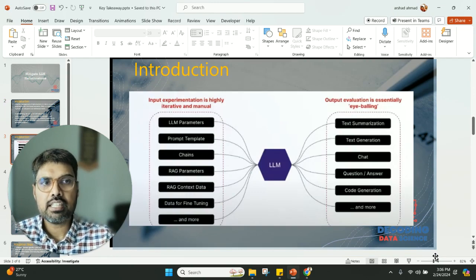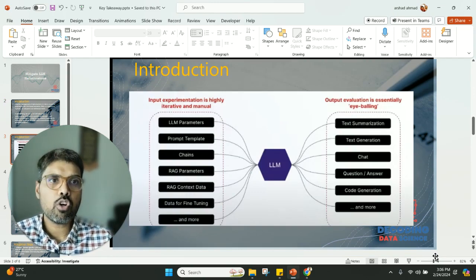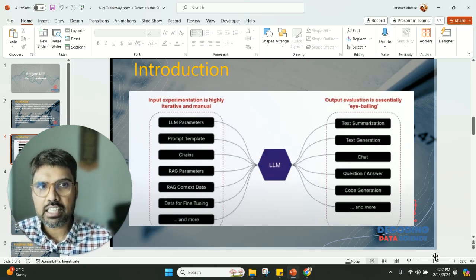If you look in detail, there can be a lot of input experimentation. It is very iterative and manual. There are a lot of things that make sure that the large language model is working properly: the parameters, the prompt template, the chains, the RAG parameters, the context data for fine tuning, and many more.